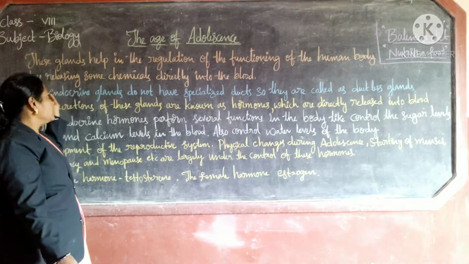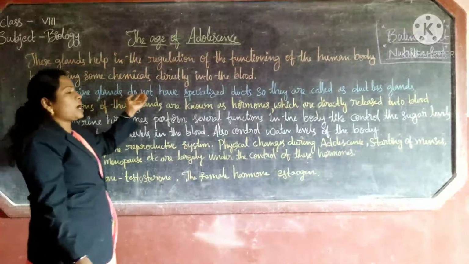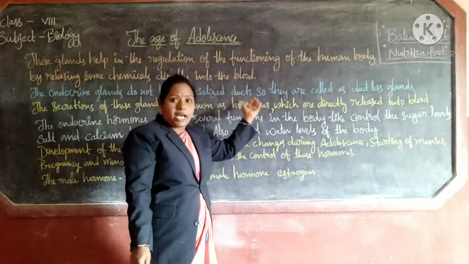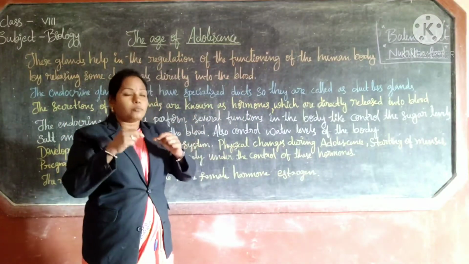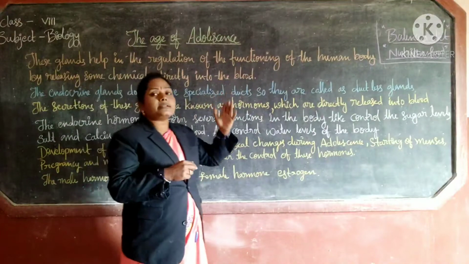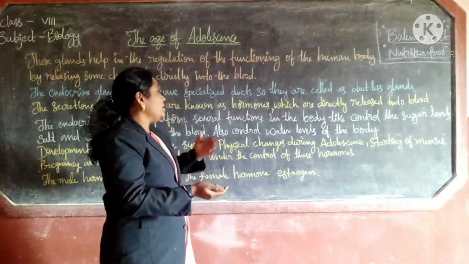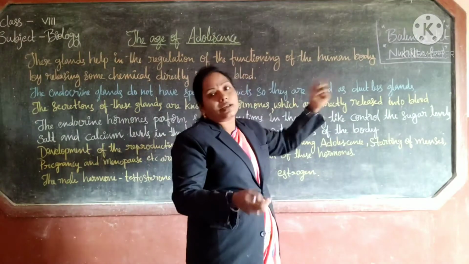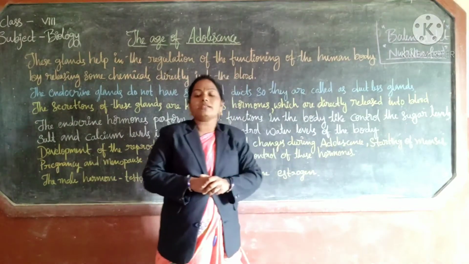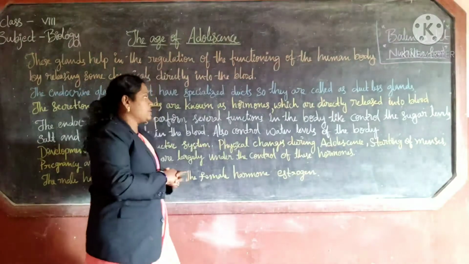Endocrine glands. The endocrine glands do not have specialized ducts in the body, so they release directly into the blood. That's why they are called ductless glands.